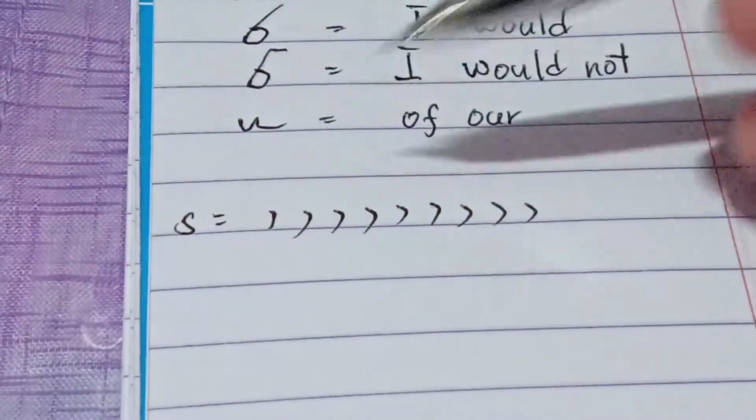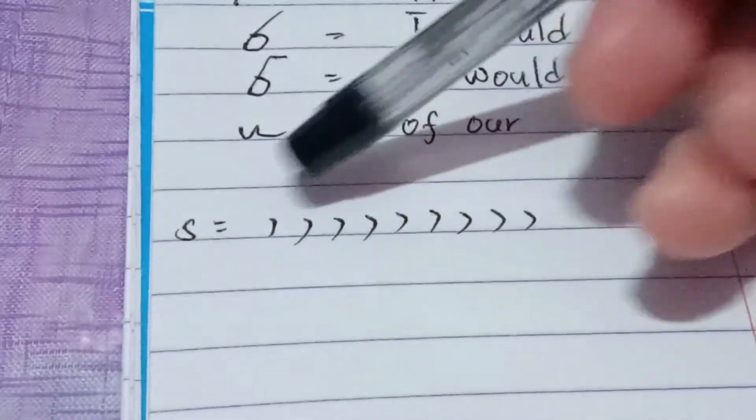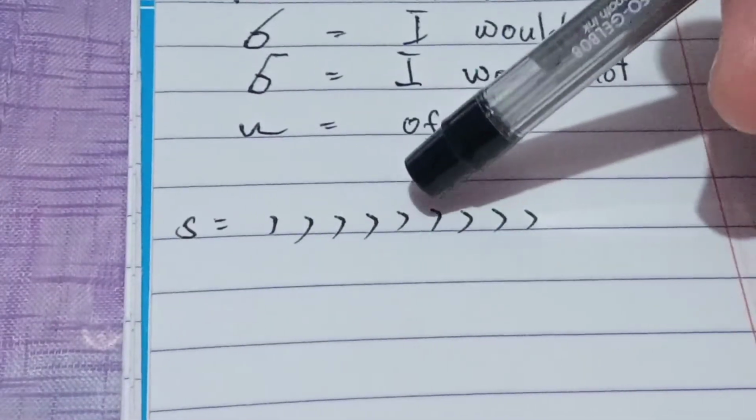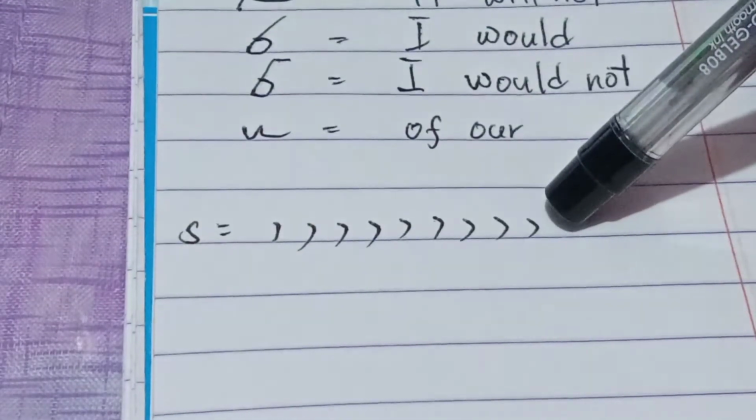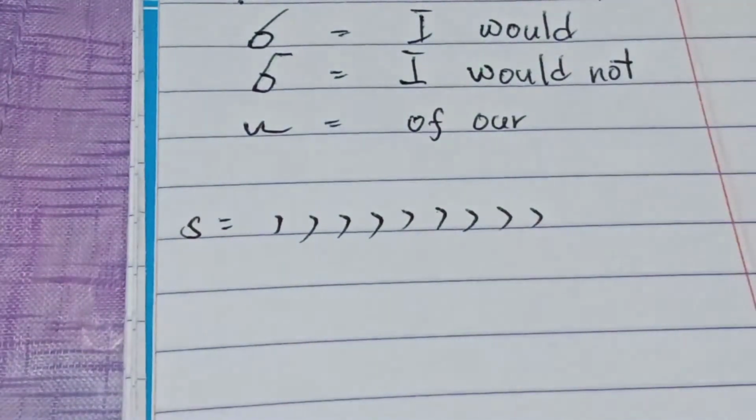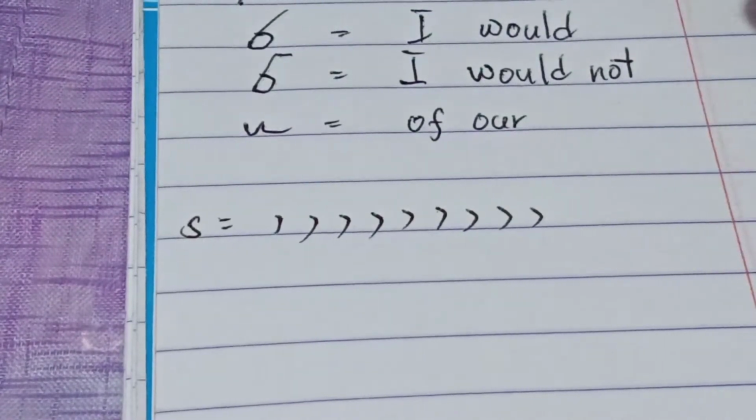Okay? So, repeat after me. Everybody say S. S. S. S. Okay? So, this is what we call the sound of S represented by a short downward curve. So, we call this comma S.